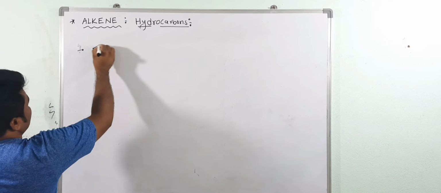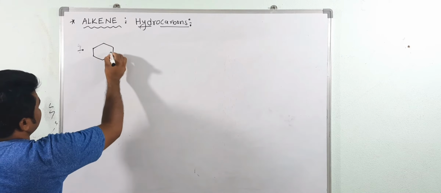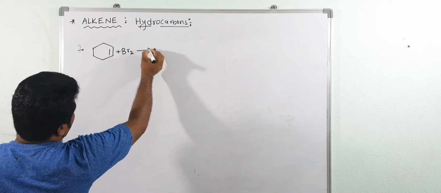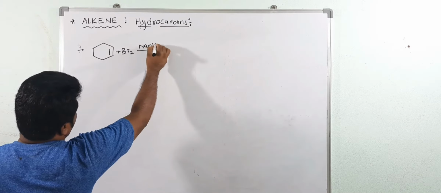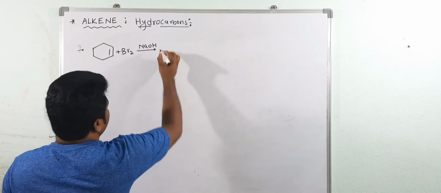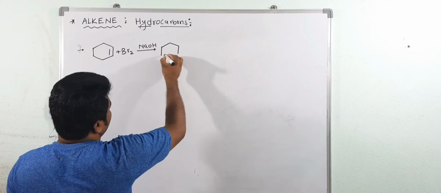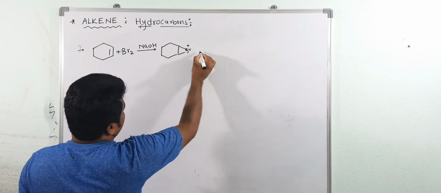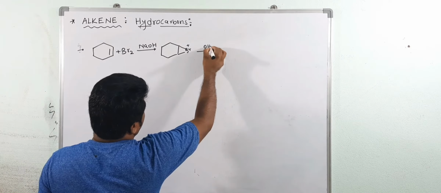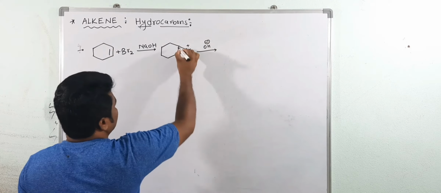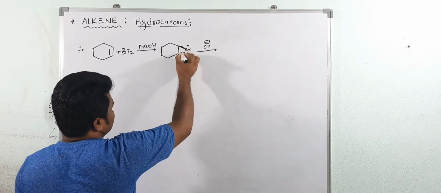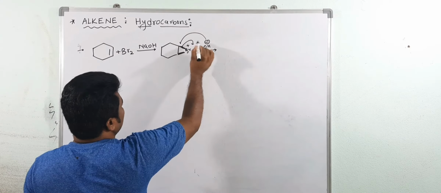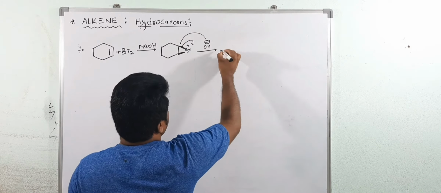Now suppose you have a compound like this, and here I am using Br2 in the presence of NaOH. So what would be the product? Very simple. First you will get the brominium ion, like this. And after that, who will come? Stereochemistry, above the plane, suppose, otherwise below the plane. The ring opens. Who will open it? OH minus is a good nucleophile, then Br minus.